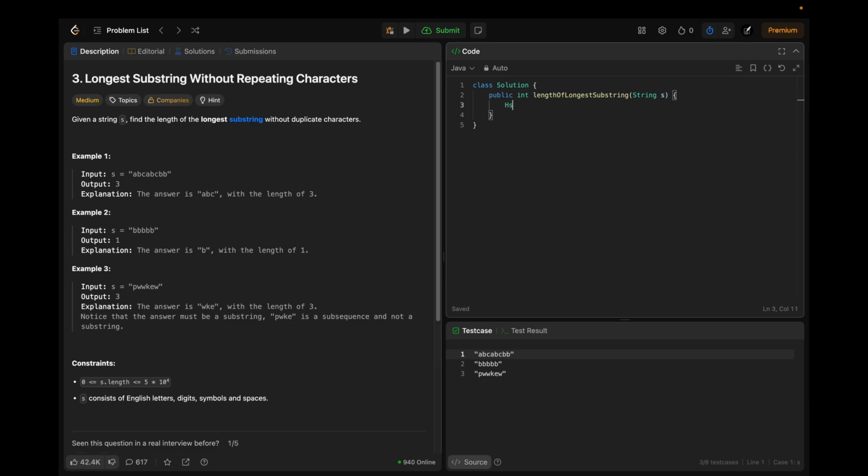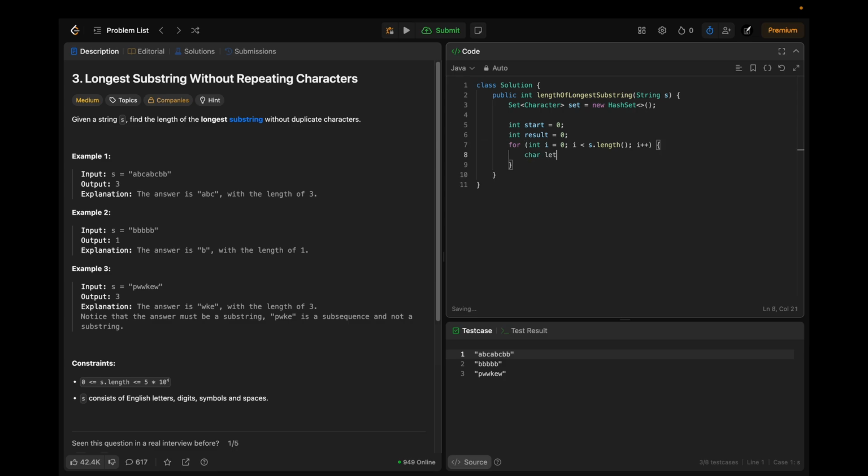So what did we need first? We needed a hash set of characters. We'll call this a set, hash set of characters. We need a start. Where do we start from? We need a result. Result is going to be 0 at first, and so int i is equal to 0 to s.length and i++.